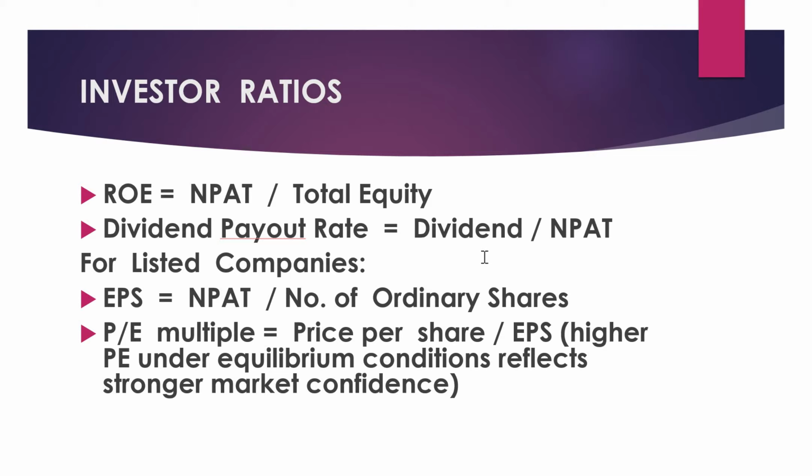That's the payout rate. Listed companies, however, have another third indicator, and that is a reflection of market confidence in the company. This is measured using the PE multiple or the PE ratio. The PE ratio is simply the price per share divided by the earnings per share. Generally, a sustainable PE ratio that is high indicates that the company is well respected in the market and the market has confidence about its sustainability.